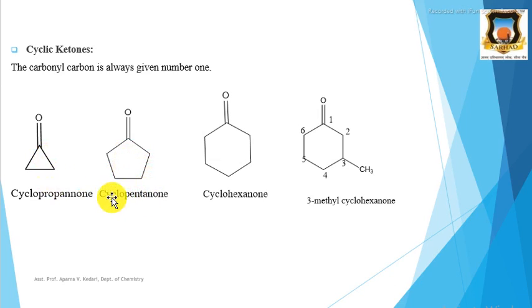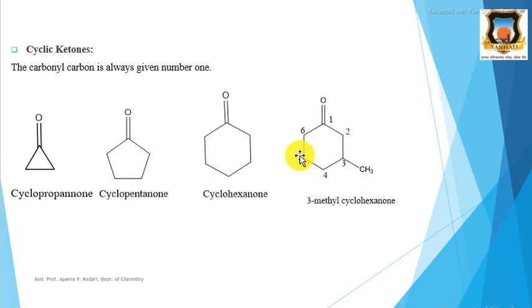Again, here the word cyclo is added because it is a cyclic compound, and the E of alkane is replaced by ONE; that is, propane becomes propanone, ONE, that is cyclopentanone, not propanone, cyclopentanone. Then here is cyclohexanone. Then here the substituent is present on this ring carbon 1, 2, 3, 4, 5, 6. We have to start numbering from this side because on this side there is a methyl group as a substituent. Therefore, the first carbon is the carbonyl carbon, then second, third, fourth, fifth and sixth. Therefore, it is 3-methyl cyclohexanone.